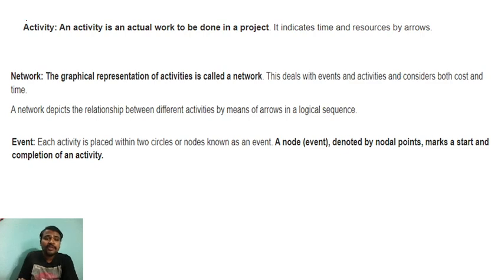Let me tell you what you mean by activity. Activity is actual work to be done in a project, right? Actual work done, for example, foundation work, that is an activity. It indicates time and resource by the arrows. For example, I will draw here. This is the activity. This arrow mark, you can write here foundation work. It indicates time and resource.